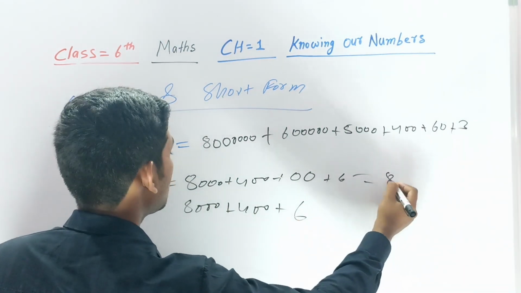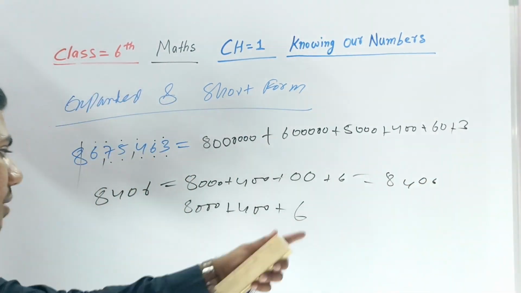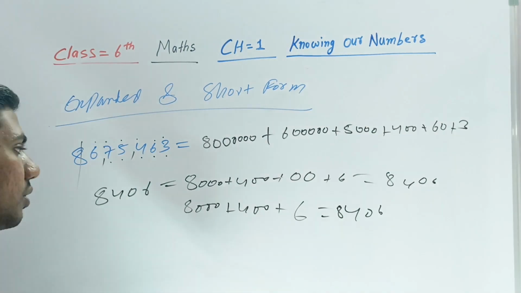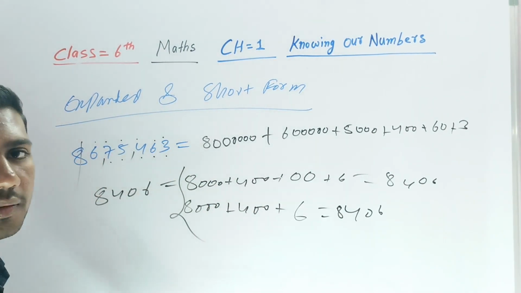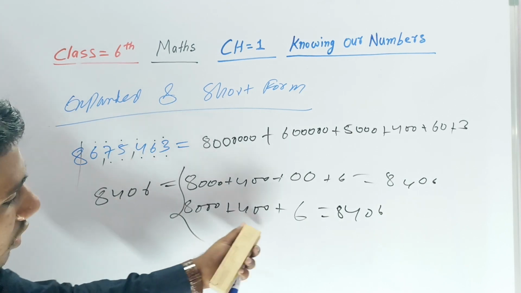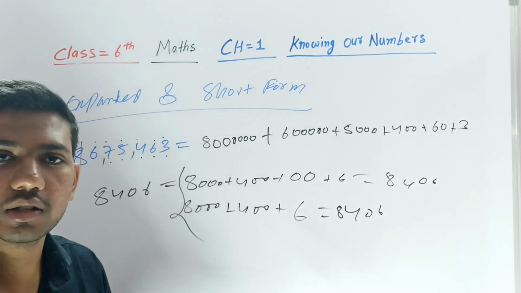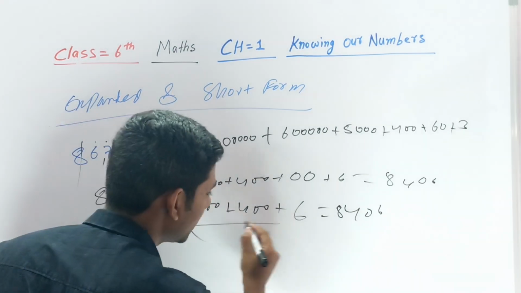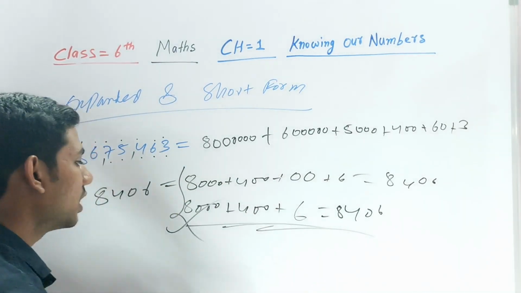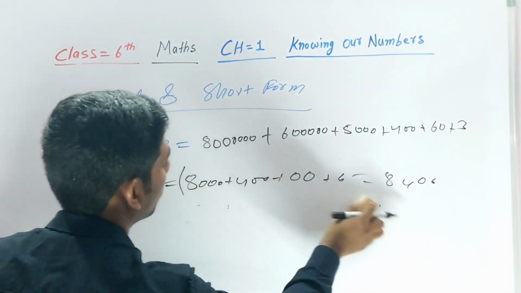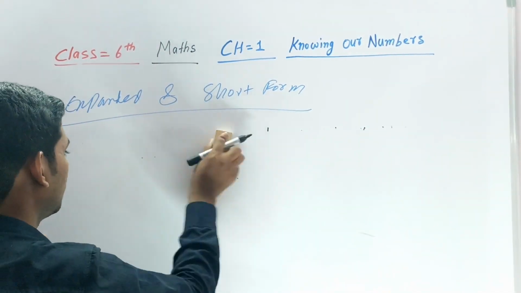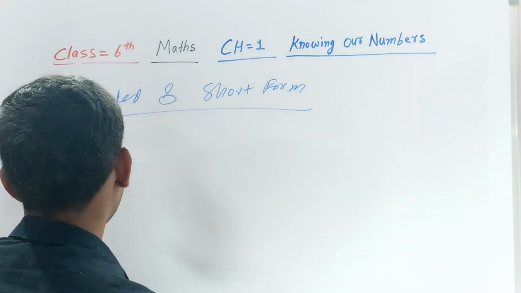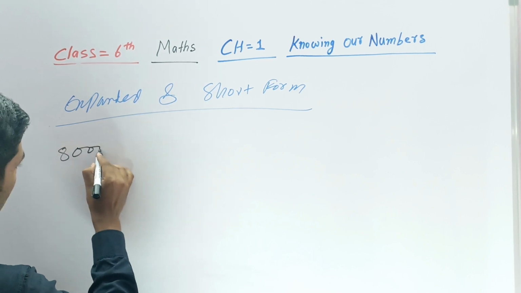If you add these numbers, the answer will be 8606 in both cases. In textbooks, it is mostly written in that form. Now let's talk about short form. Suppose this is given here.